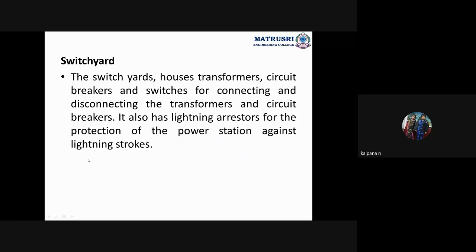Switch yards. The different switches we are using in the house of the transformers, circuit breakers, and all the protective devices in order to protect all those things, whatever switches we are using, come under the switch yard.